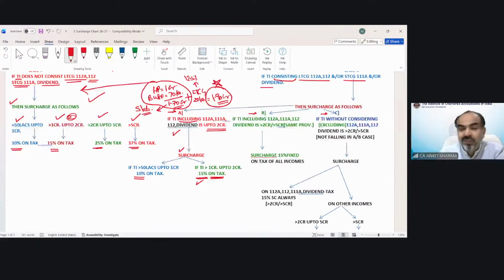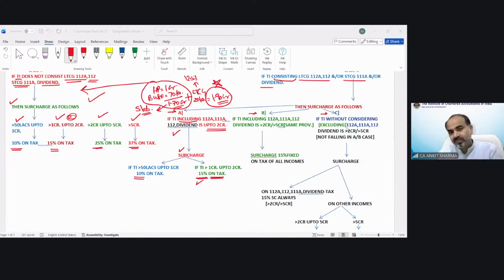Understood? What is situation number A? Situation A is technically very simple. If you understand, there is nothing complicated. Or you can say the diagram is like this, you will feel it is very easy. What is situation A? If you have special rate of income, and after including that special rate of income, your total income is up to 2 crore rupees, in that case surcharge would be either 10% or 15% on tax.